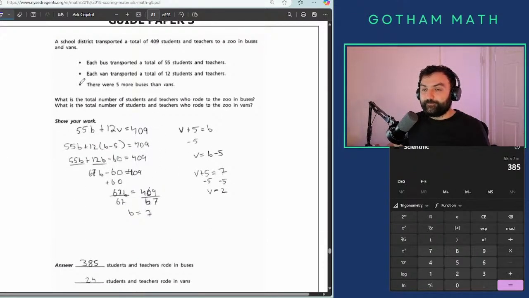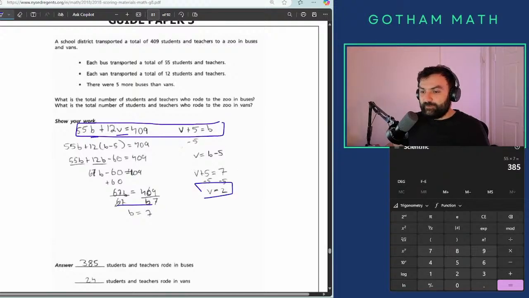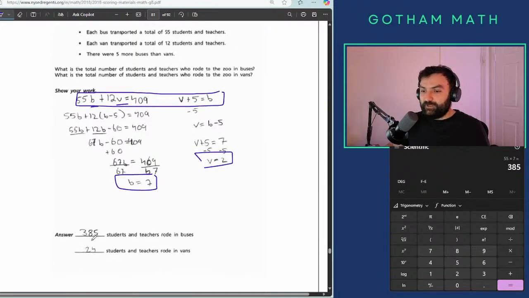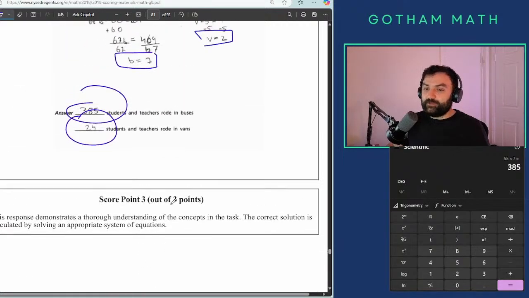Okay. What do we have here? We have someone who used B and V, and I don't blame this person. Buses and vans, right? And also this. Okay, that's good. 2 vans, 7 buses, multiplied in the end. Everything should actually be good here. And you get 3 out of 3 and well deserved, right?